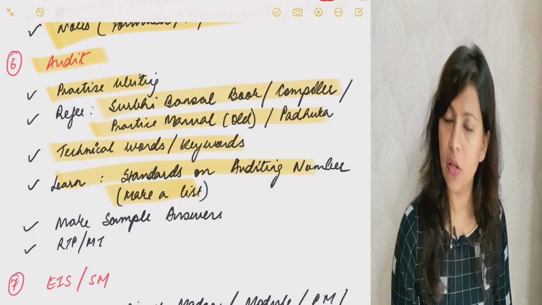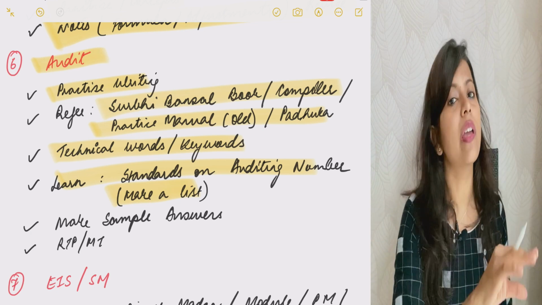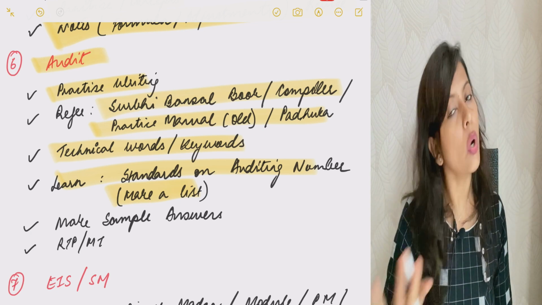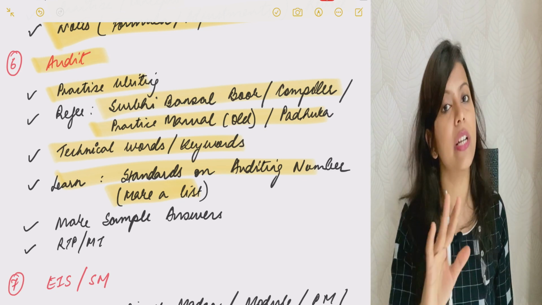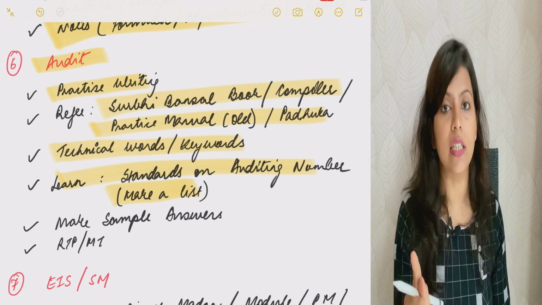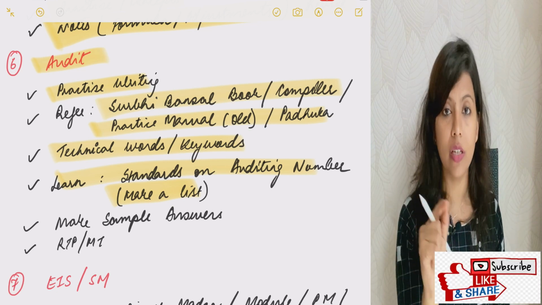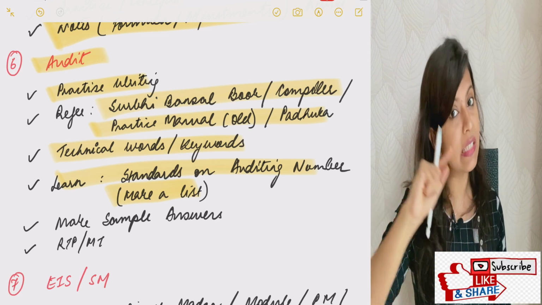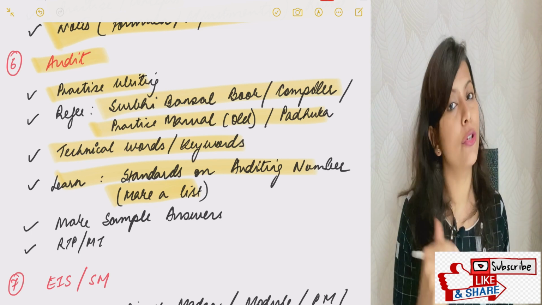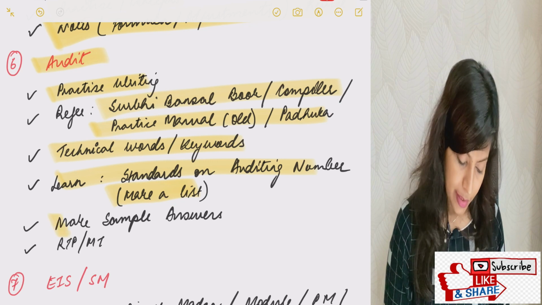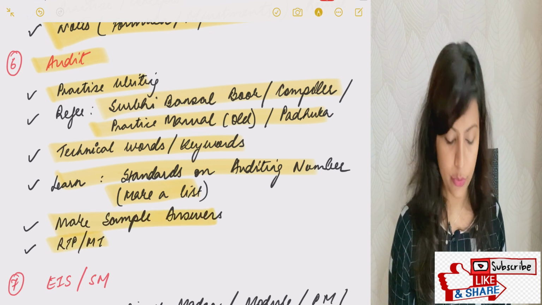It really helps. Okay, so in your first reading only, do everything possible, for all the subjects. Whatsoever effort, whatsoever time you take, it's absolutely fine in your first reading. First reading is very, very important because it will take maximum time, but it will help you to plan beautifully for your final day. Make sample answers. RTP, MTP is important only.